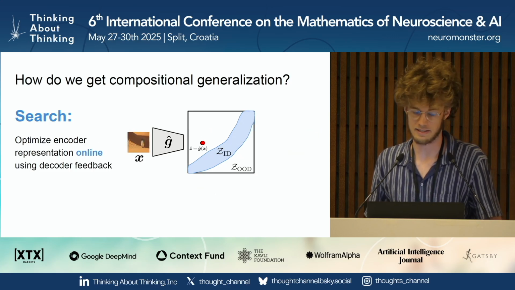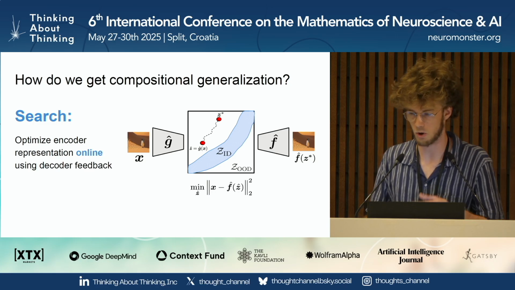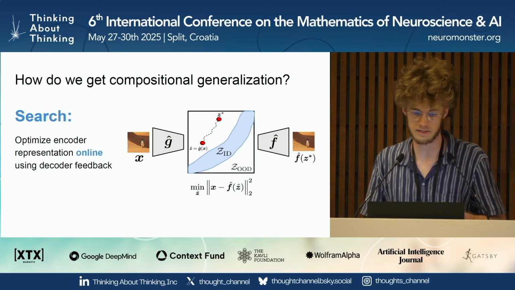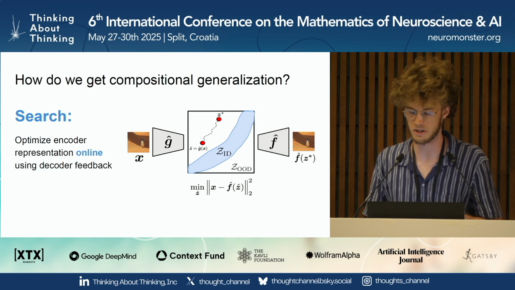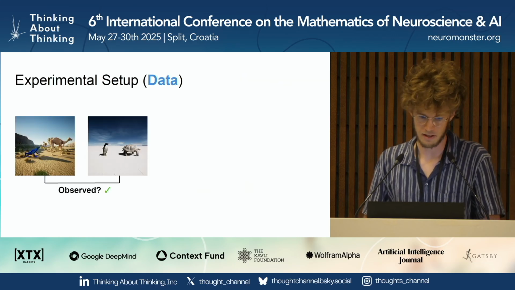The second way is an online method, which I'm calling online search, where you update your encoder representation at test time using decoder feedback. I want to mention that this sort of offline replay is similar to some work from Tim Behrens' lab, where they proposed that the hippocampus might be implementing some form of compositional replay.